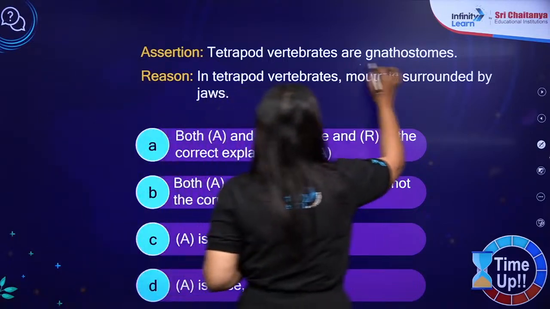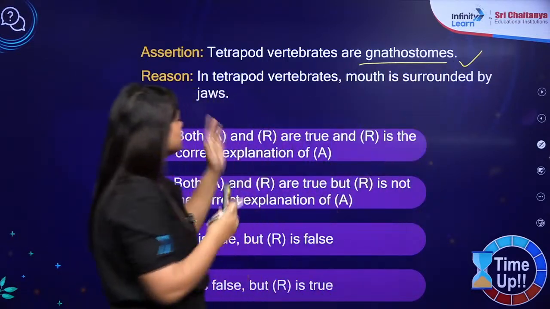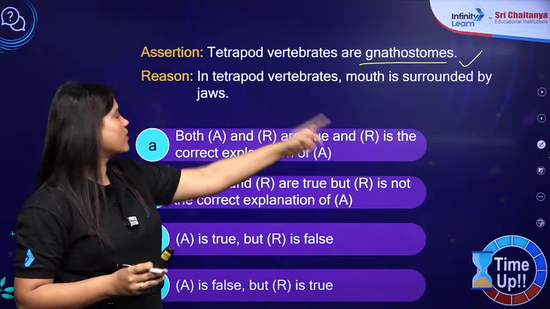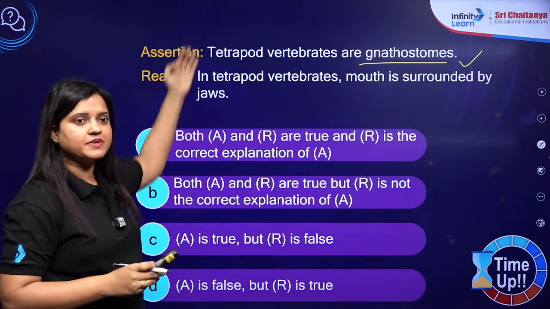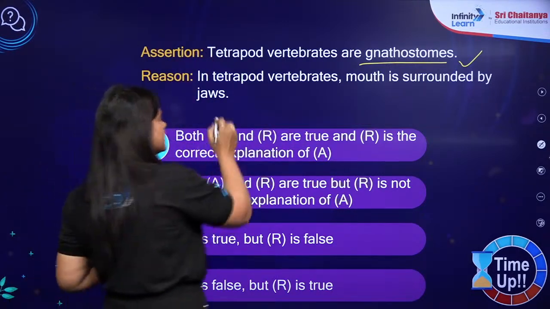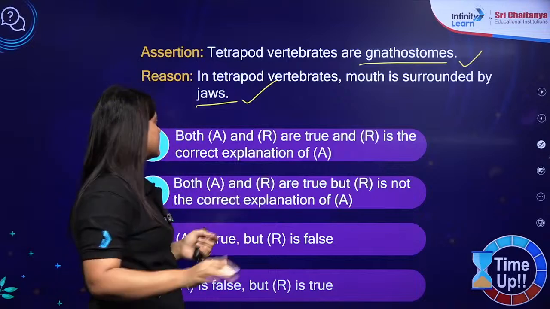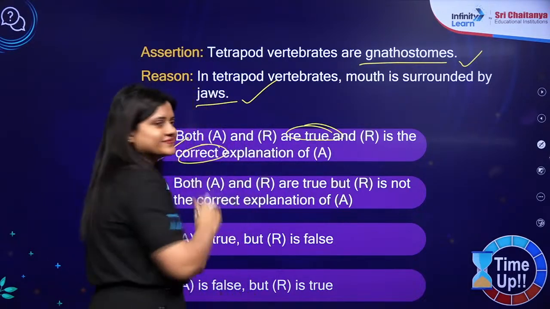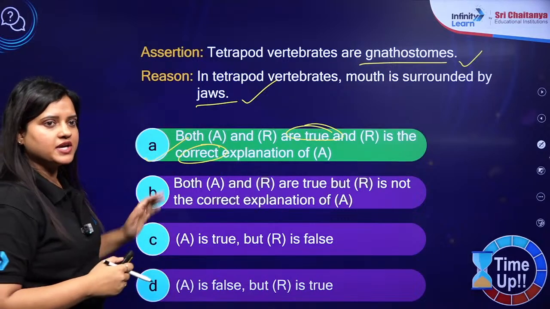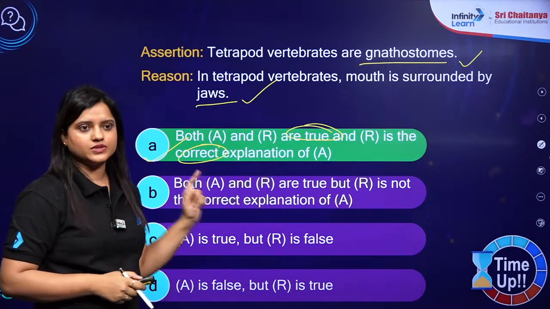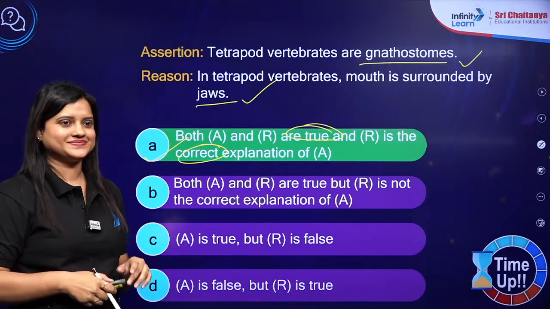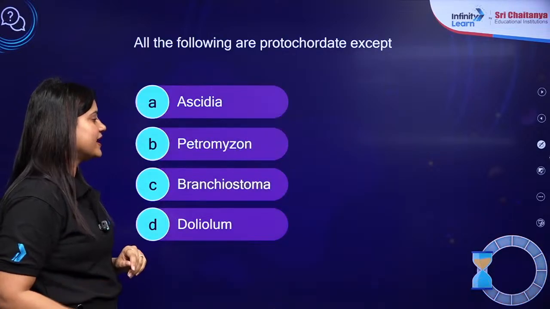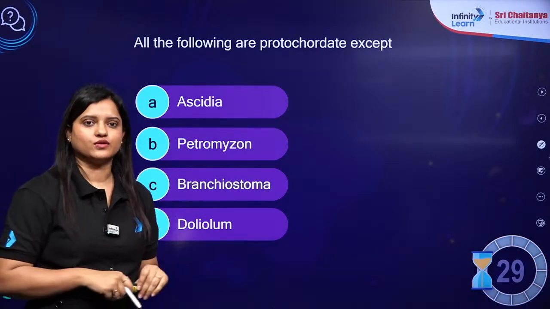So gnathostome. So this is right. Now in tetrapod vertebrates, mouth is surrounded by a jaw. Yes, and this is explaining the assertion also. Am I correct? So that's why the correct answer will be A. Any doubts here? So Mahesh, it is not C, it should be A only. Next question, and your time starts now.